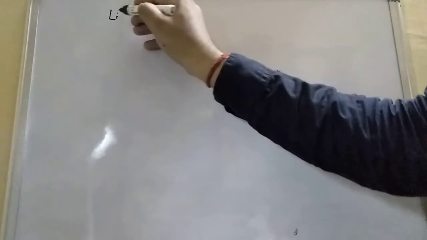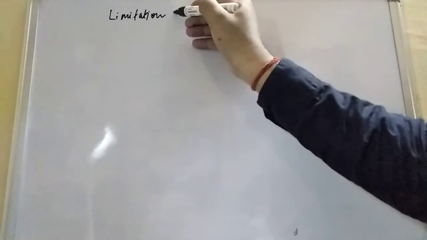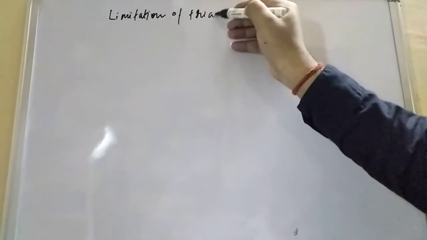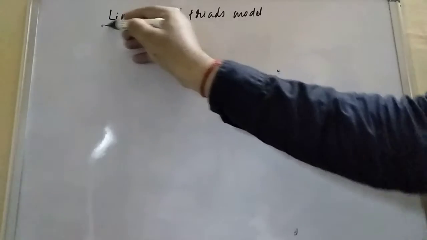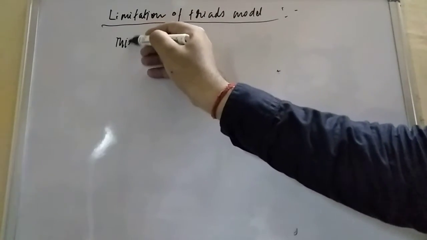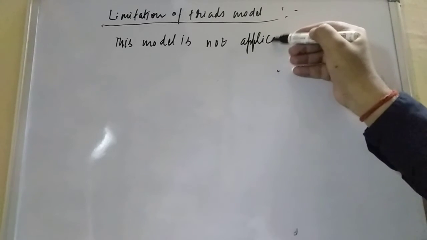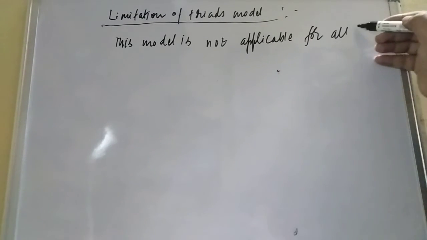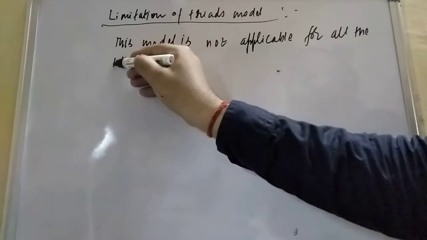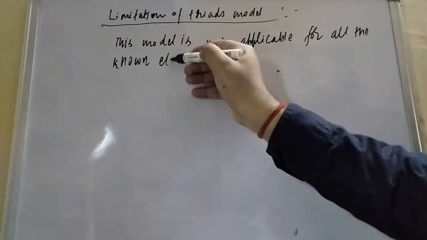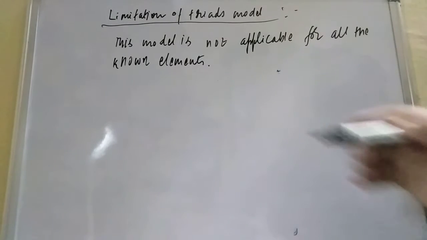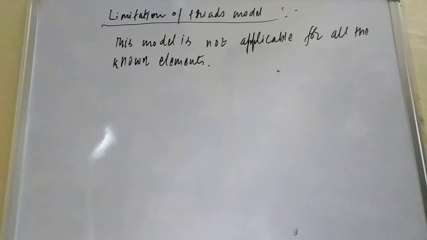So what is the limitation of the triads model? The limitation of the triads model means this model is not applicable for all the known elements, because there are so many elements having the same properties, but their atomic masses are not varying that much. So this is not applicable for all the elements. That is why this model failed.